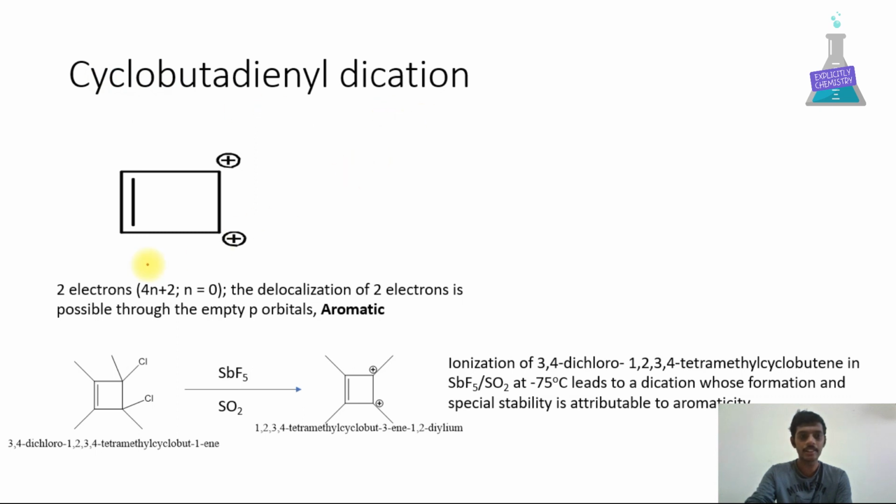Cyclobutadienyl dication. Here 2 pi electrons are there and the delocalization of 2 electrons is possible through empty p orbitals. Hence the molecule is aromatic. The molecule is isolated via the ionization of 3,4-dichloro-1,2,3,4-tetramethylcyclobutene in SbF5 or SO2 at minus 75 degrees, which leads to this molecule, and it is stable due to the aromaticity.